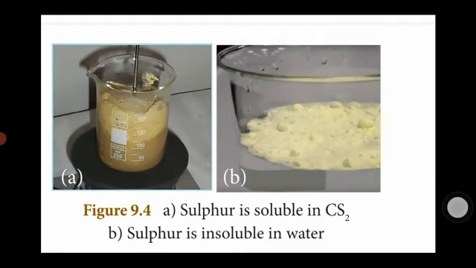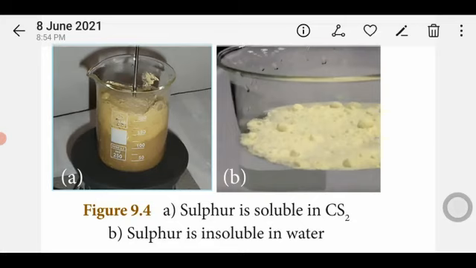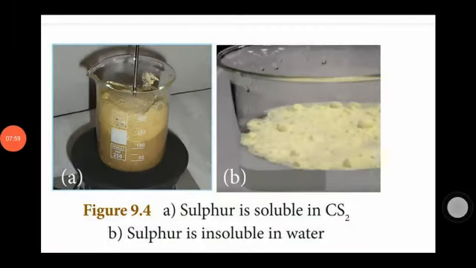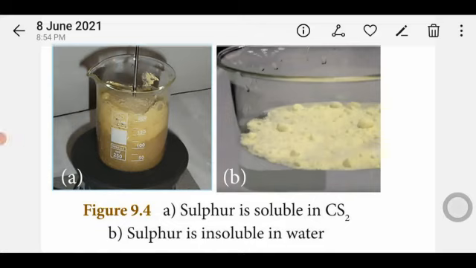Water is present at the bottom of the beaker, and the solid particles are at the top. So in beaker A, sulfur is dissolved in carbon disulfide. In beaker B, sulfur is insoluble in water.